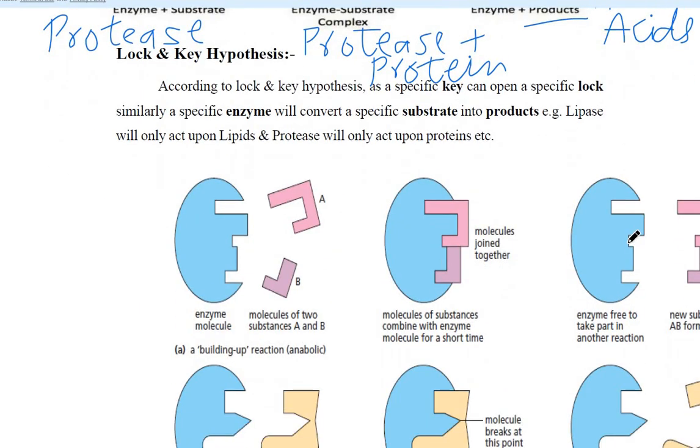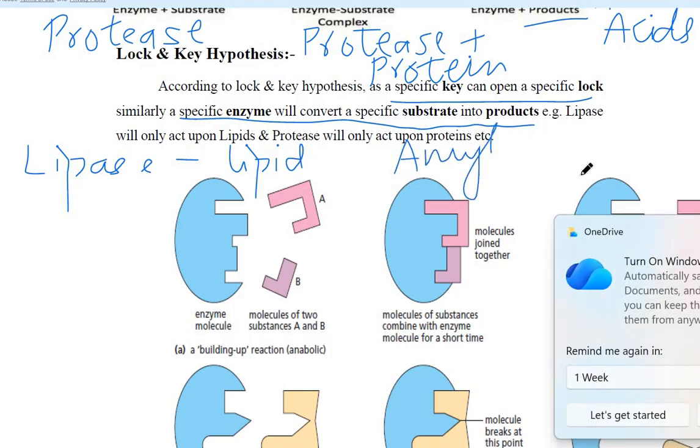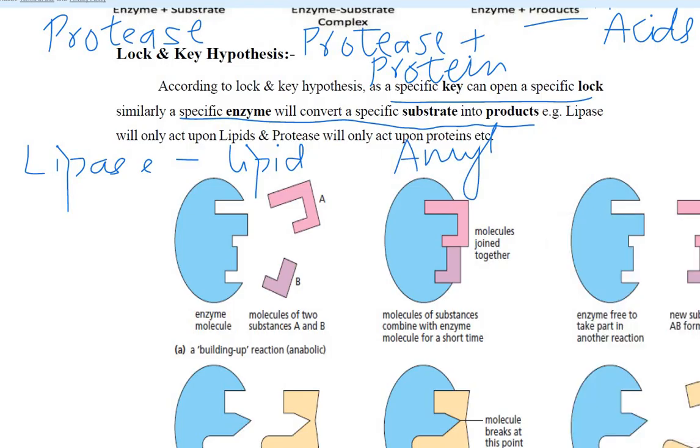This reaction is also explained by lock and key hypothesis. Now what does lock and key hypothesis say? Lock and key hypothesis says that as a specific key can open a specific lock, similarly specific enzyme will work on specific substrate. Like lipase enzyme will only work on lipids, and similarly amylase enzyme will only work on starch.